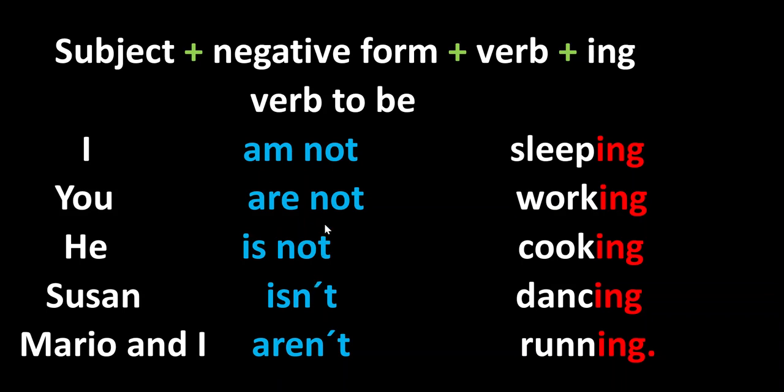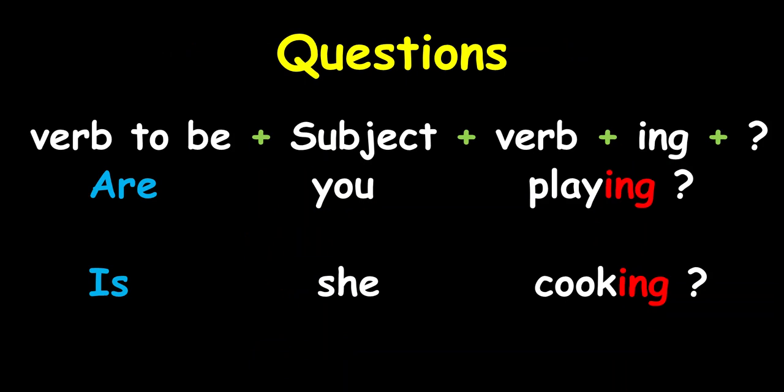The two important things for the present continuous is always the verb to be. Recuerden, el verbo to be siempre depende de mi subject. No importa si tenemos nombres. If it is a subject, right? If it is affirmative negative sentence, you always are going to use a verb to be. En este caso, pues lo utilizamos con la forma negativa. And also my action. Siempre mi acción. Eso que está sucediendo. Si yo solo digo, I am not, usted no qué. I am not sleeping. No podemos dejar el verbo sin el ing. That's why we are using present continuous.